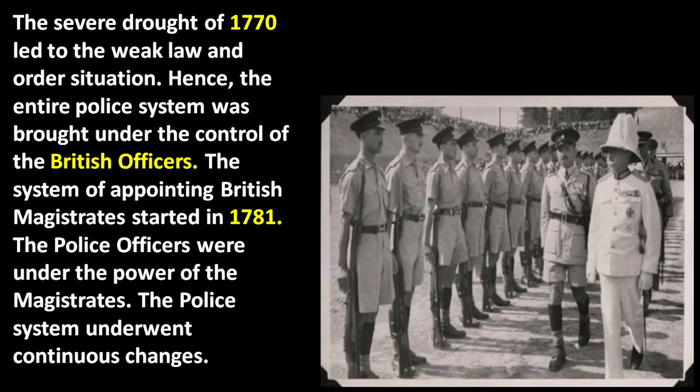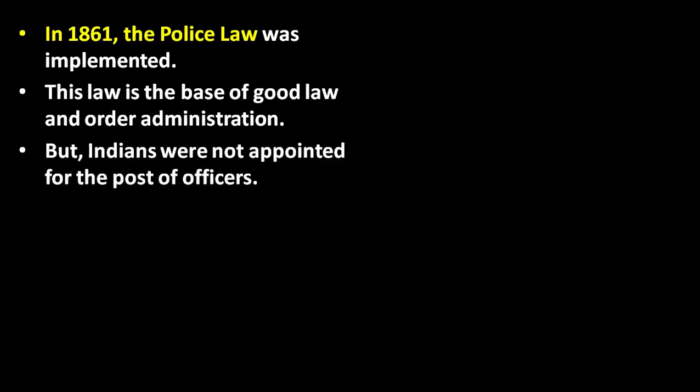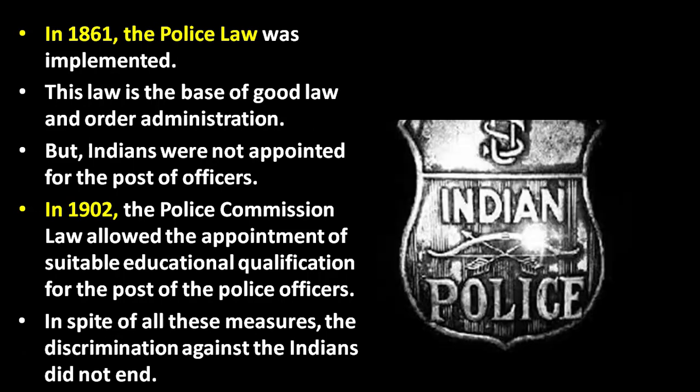The police officers were under the power of the magistrate. The police system underwent a lot of continuous changes. In the year 1861, the police law was implemented. This law is the base of good law and order administration.